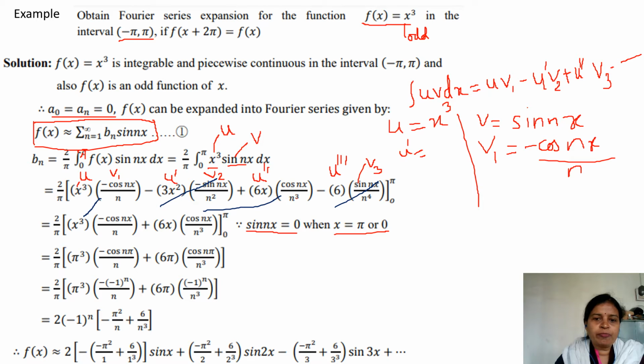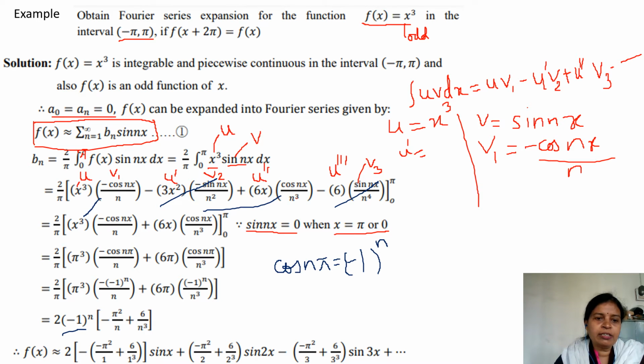Therefore, we know that cos n pi is minus 1. So in the next step, we will put cos n pi is equal to minus 1 to the power of n, and we will take it commonly out in this step.